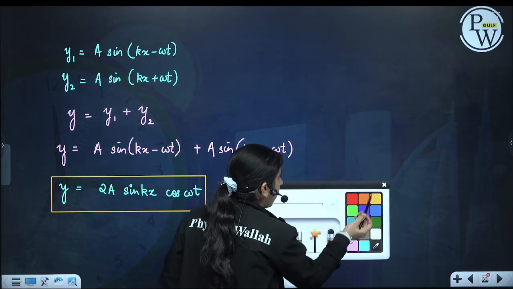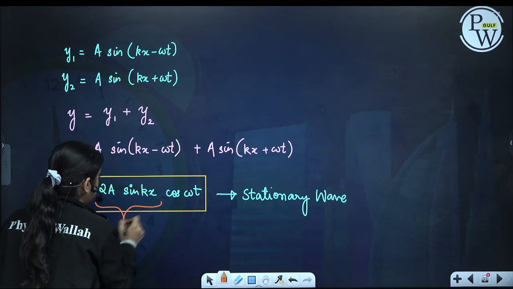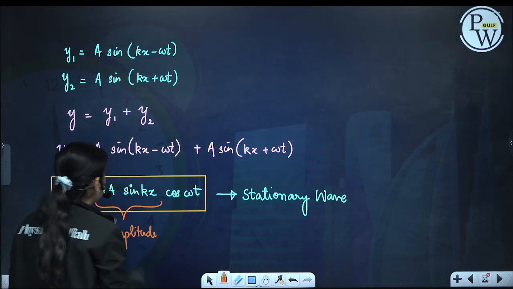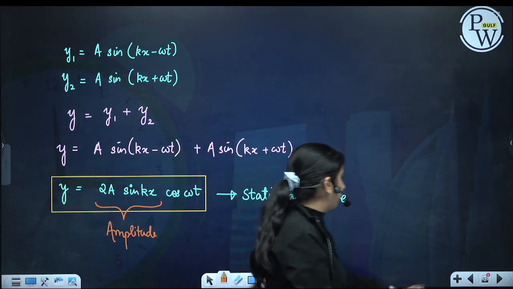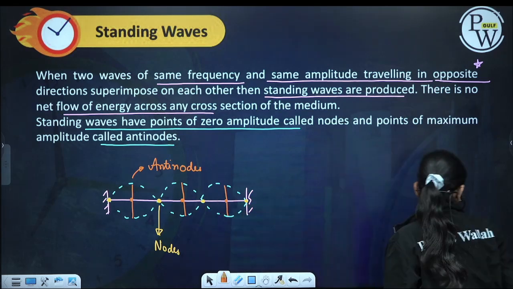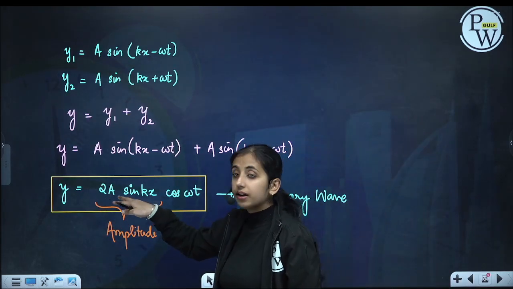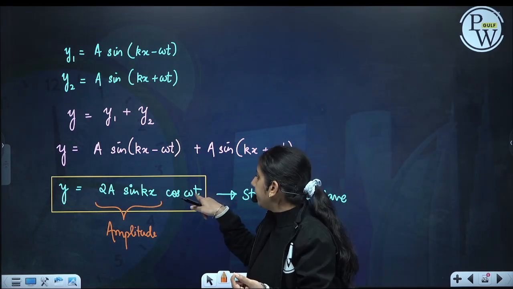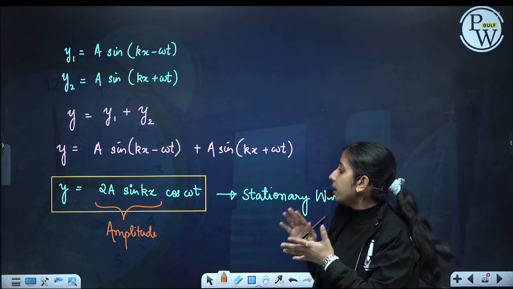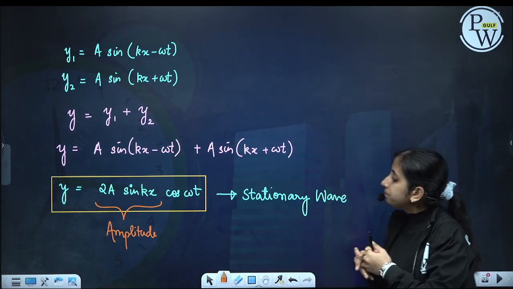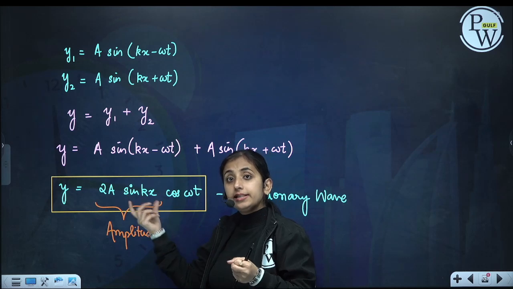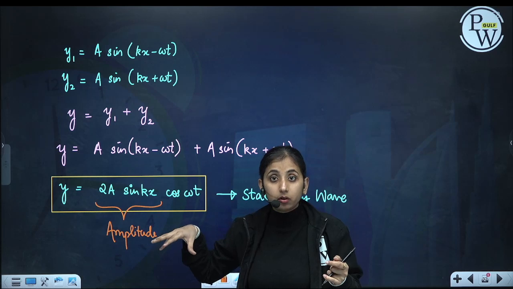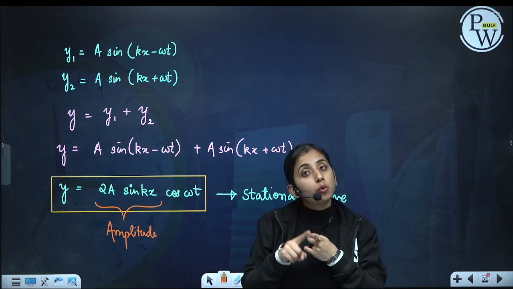Now what is the amplitude? This 2a sin kx represents the amplitude envelope. See how I have drawn the amplitude envelope like this. It represents how much amplitude the particle present at x will have, and at any time t we will have its position. Putting the amplitude as 0 at all times, we get the nodes, and amplitude at maximum at all times, we get the antinodes.